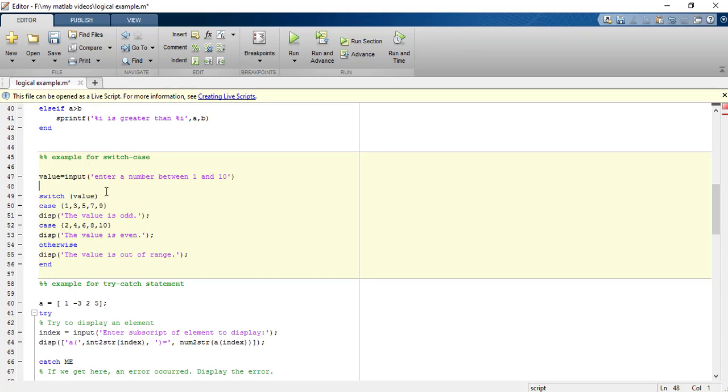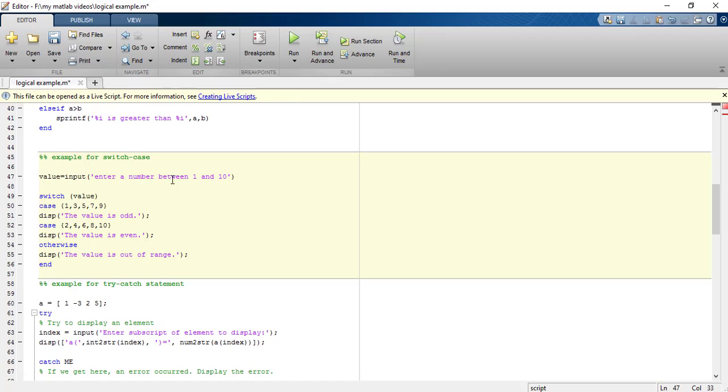Suppose I had entered the value as 5, it will check in which case the value 5 is present. Value 5 is in this case, so it will display that the value is odd, right?